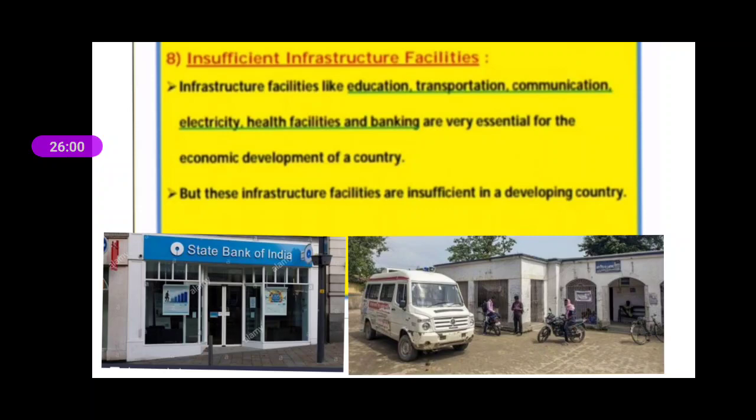So on one side, cities are making extraordinary development. And on the other side, because of insufficient infrastructure facilities, villages are not able to go for development. Cities are developing, villages are not, and because of that, the economy of India is going to be affected. So infrastructure facilities are insufficient in a developing country, and that is going to hamper the development of the economy.